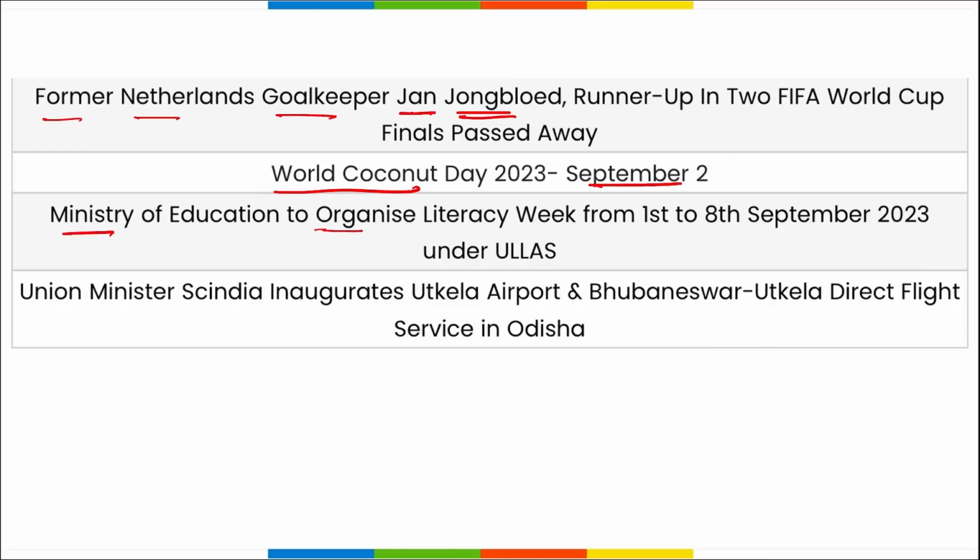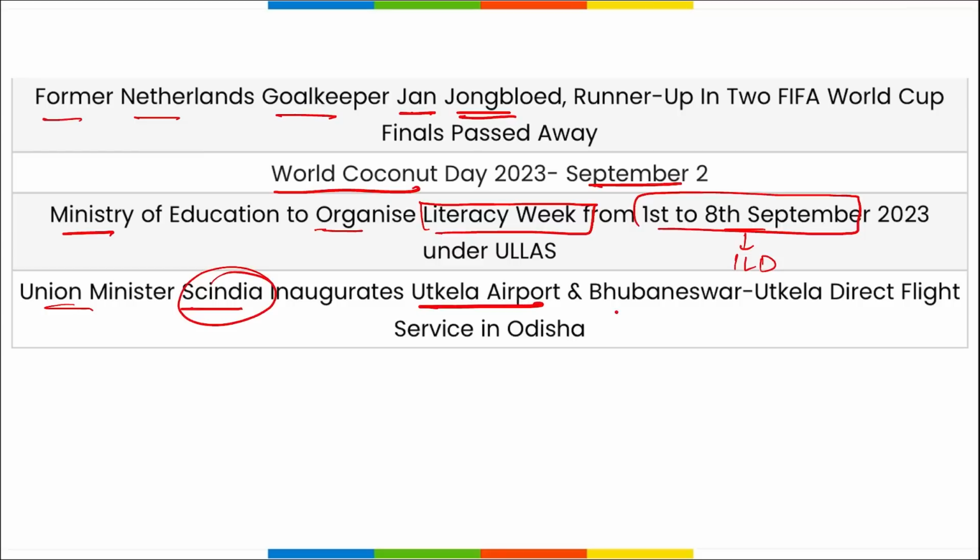Ministry of Education will be organizing Literacy Week from 1st to 8th of September, and 8th of September is also observed as International Literacy Day. Then Union Minister Jyotiraditya Scindia ji has inaugurated Utkela Airport, that is in Bhubaneswar, Odisha, and the first flight was from Utkela to Bhubaneswar, right? So these were your important current affairs for the day, friends.